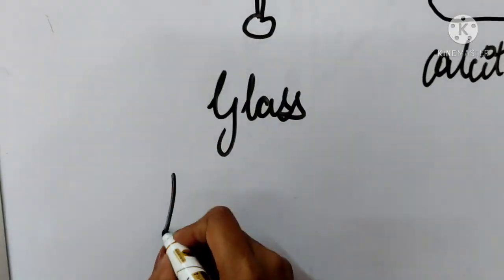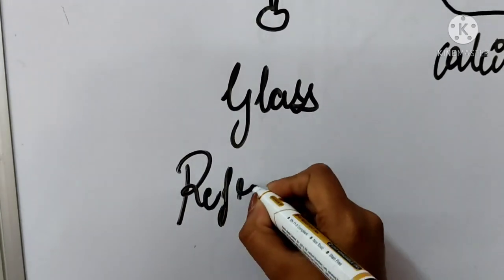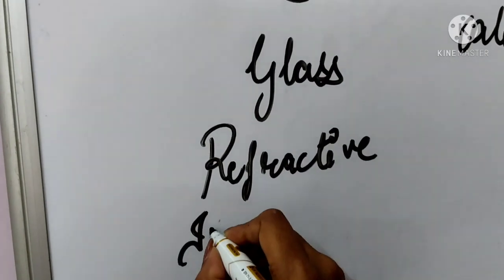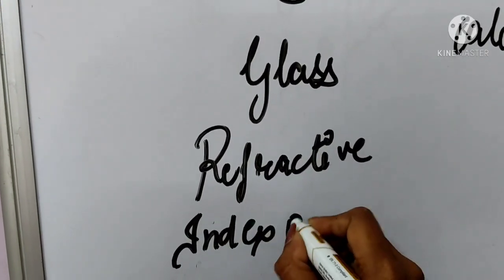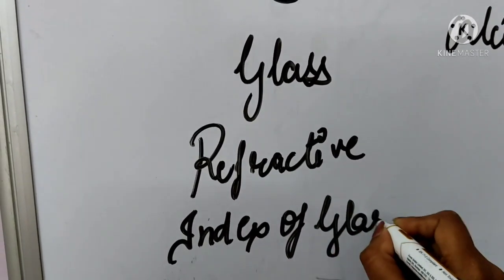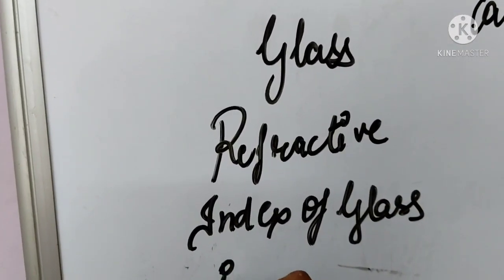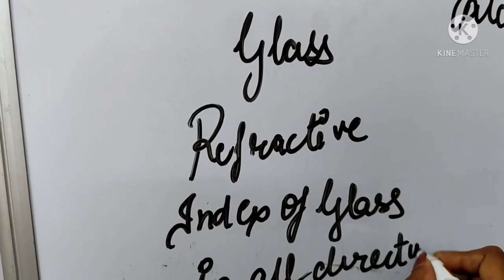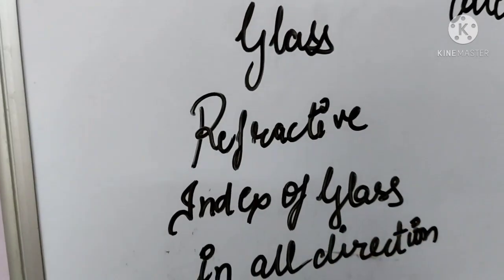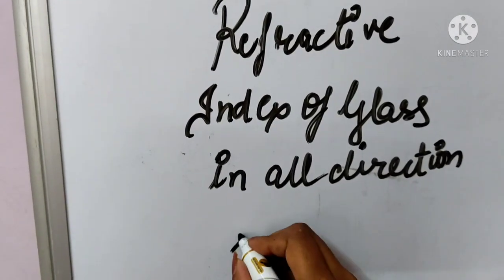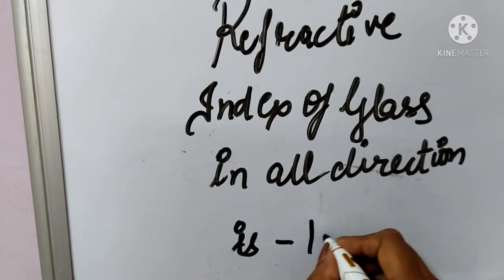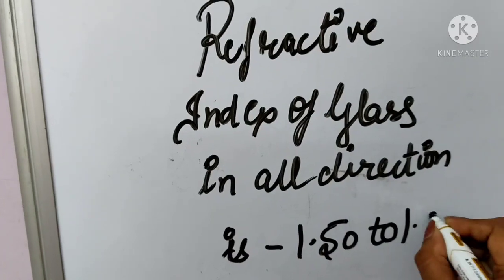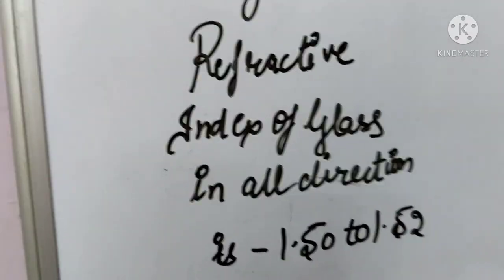The refractive index of glass in all directions is 1.50 to 1.52.